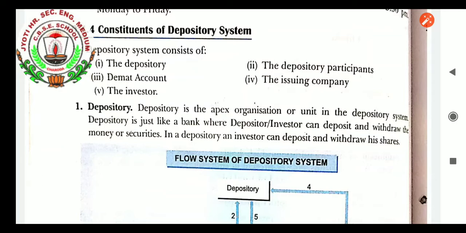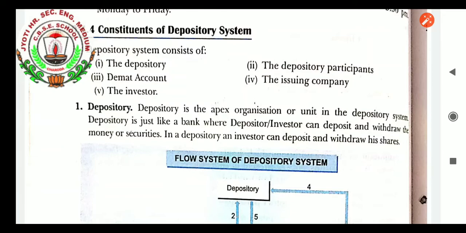Very first, depository has already been introduced in the trading procedure. Second is demat account. Third is the depository participant. Fourth is the issuing company, and the fifth is investors. Let us learn each and every topic.